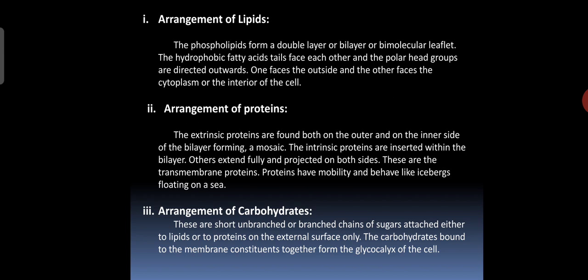Next, the arrangement of carbohydrates, how they are arranged. These are short unbranched or branched chains of sugar attached either to lipids or to proteins on the external surface only. As you have seen in the diagram, the carbohydrates bound to the membrane together form the glycocalyx of the cell. So this is the structure of the fluid mosaic model.